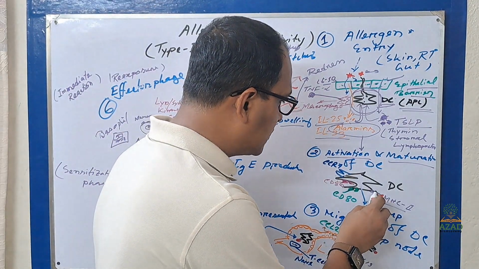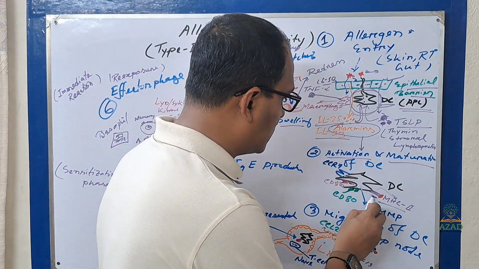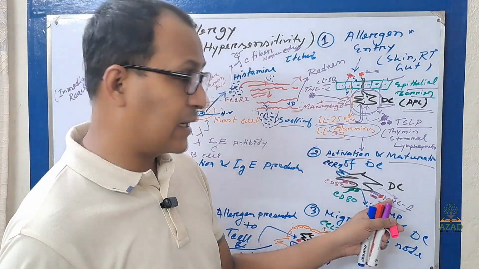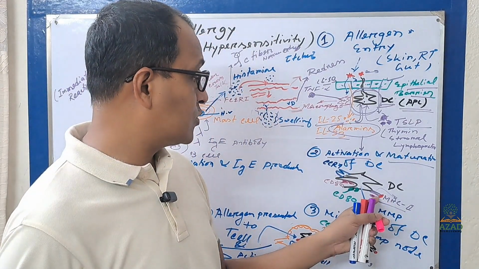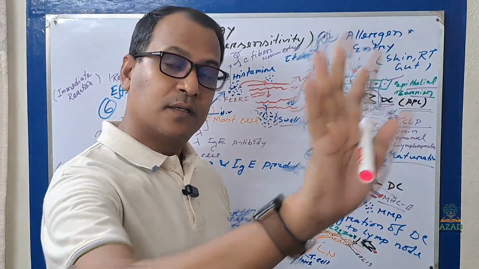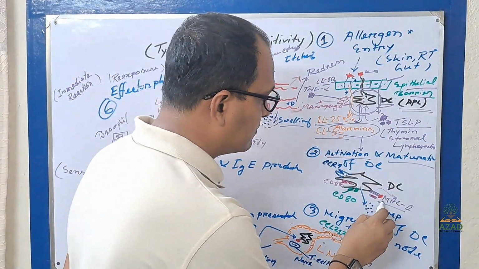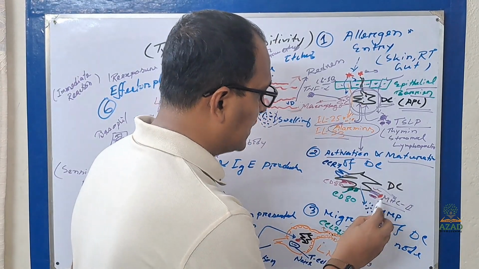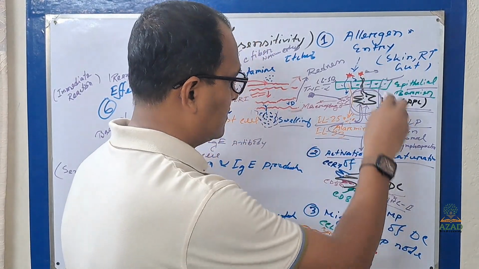The main function of this MHC2 is just to present the antigen to the T cell. This is the MHC2 molecule, and this red mark is the allergen.